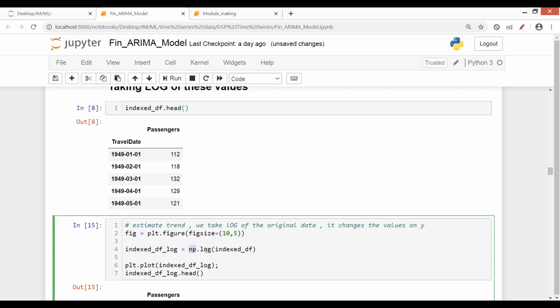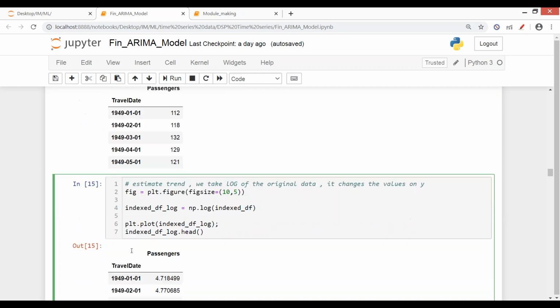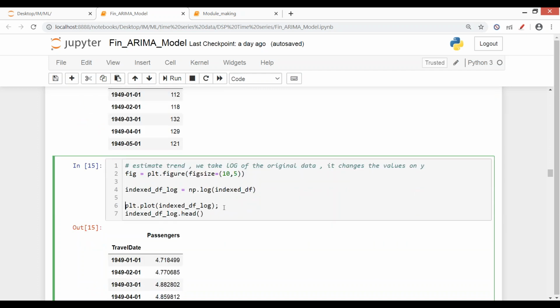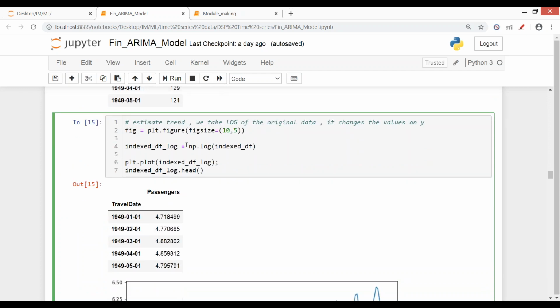So what it will do is it will automatically take the value from this passengers column, and I'm just giving a new name, index df underscore log. So I'm not overwriting my existing data frame. I'm just creating a new data frame that is the logarithm value. And by this command in matplotlib, I'm plotting the values. Again, this is the natural log. This is not log to the base of 2 or 10 or something else. This is just the natural log.